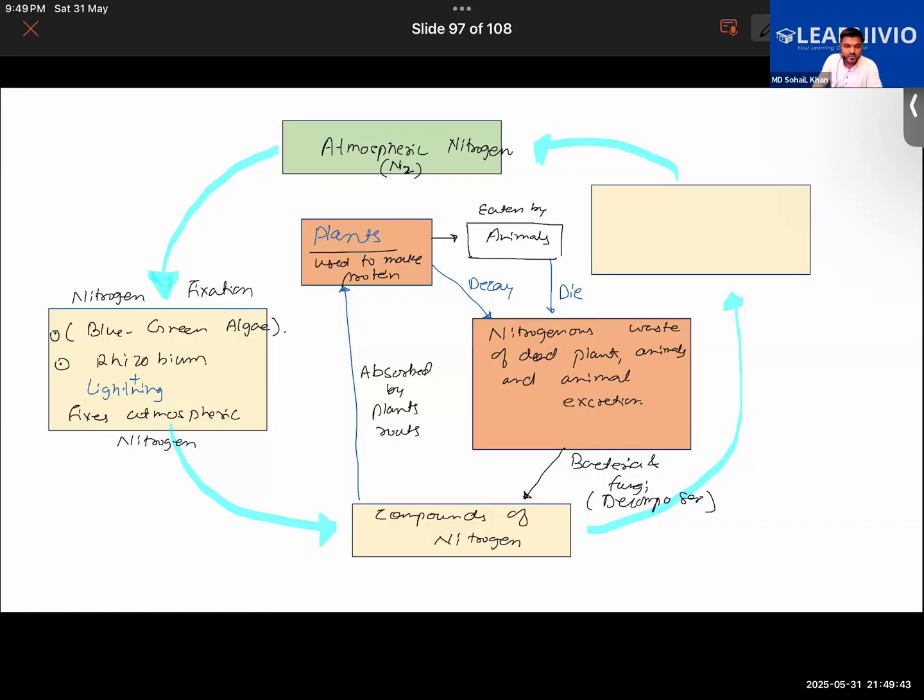Further, we will see that some of the compounds of nitrogen formed from the decay of plants and animals are decomposed by denitrifying bacteria present in the soil to form nitrogen gas. Like what is happening over here? Some of the compounds of nitrogen are converted back into the nitrogenous gas, into the atmospheric nitrogen, by the action of denitrifying bacteria. What they do, let me tell you once again, the denitrifying bacteria